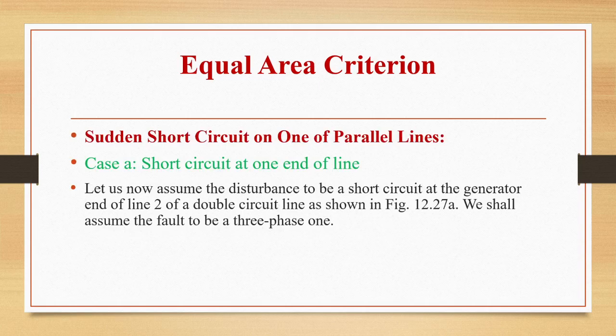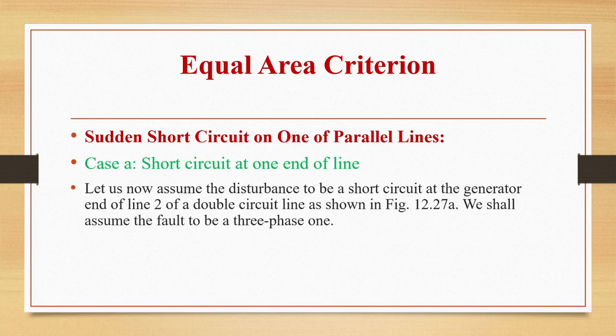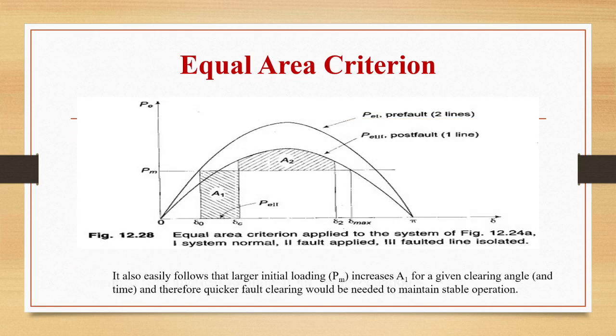Now, the fourth one is sudden short circuit on one of the parallel lines. In that we have three cases. Case 1: short circuit at one end of the line. Let us assume the disturbance to be a short circuit at the generator end of line 2 of a double circuit line, as shown in this figure A. We shall assume the fault to be a three-phase one. Before the occurrence of the fault, the power angle curve is given by PE1 is mod E dash mod V by XD dash plus X1 in parallel with X2, sine delta, that is equal to P max 1 sine delta, which is plotted in the figure.